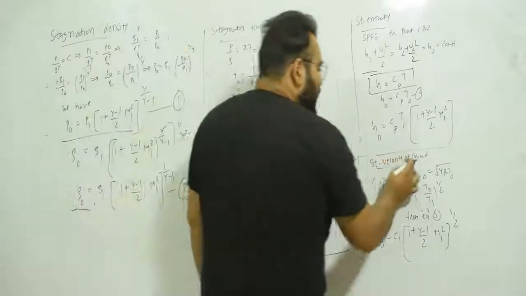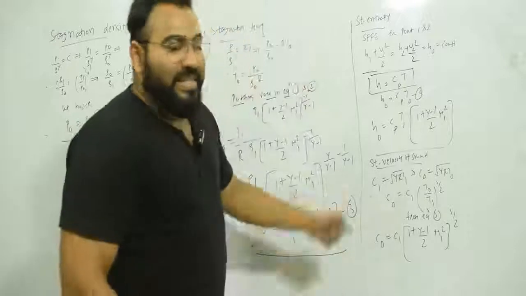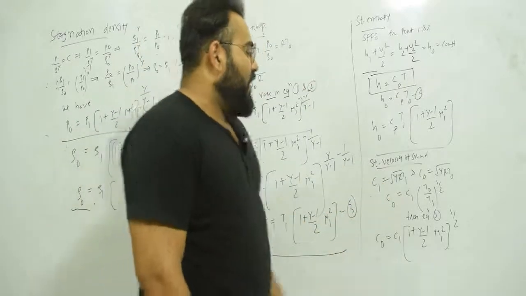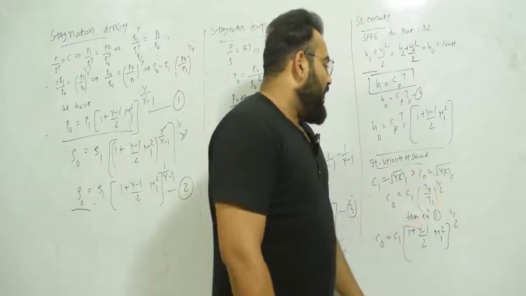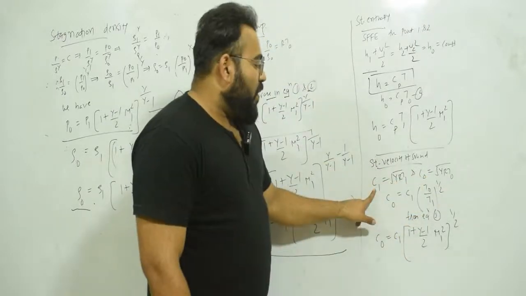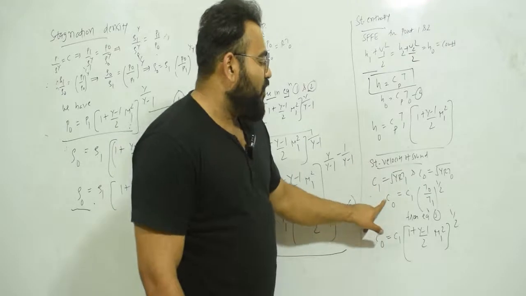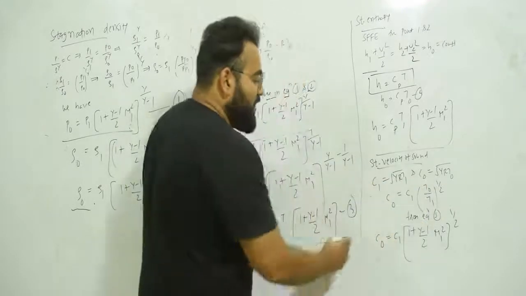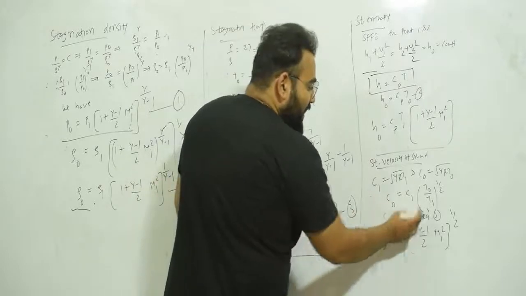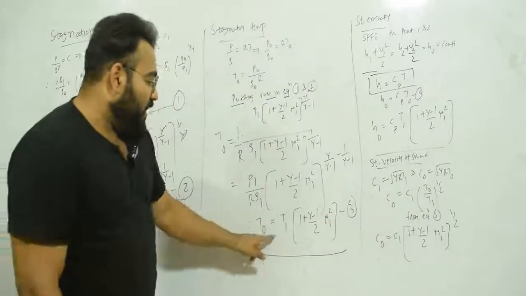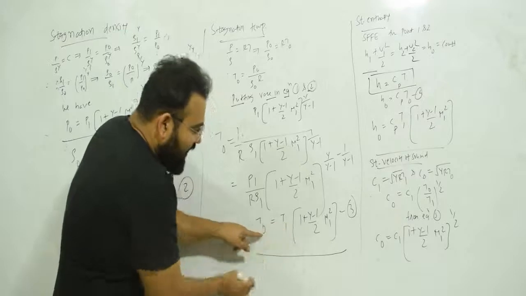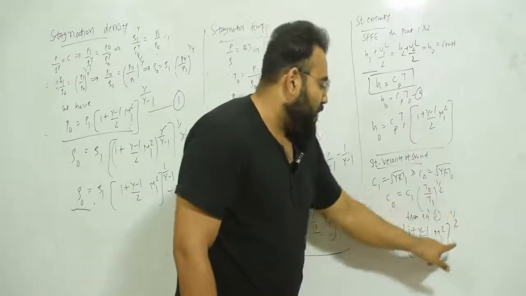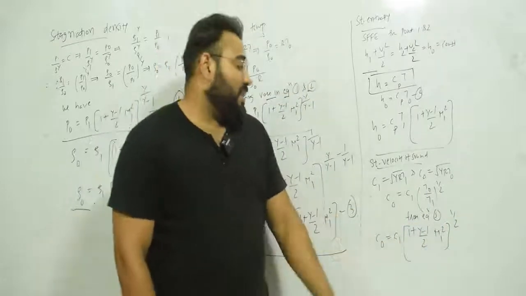Now stagnation velocity of sound. So we know that C is equal to under root of gamma RT. So can I write C1 is equal to under root of gamma RT1 and C0 is equal to under root of gamma RT0. So if I take C0 upon C1, therefore C0 is equal to C1 (T0 upon T1) raised to 1 by 2. So C0 as it is, C1 as it is, and in place of T0 upon T1 I put this over here. So I can write (1 plus (gamma minus 1) by 2 M1 square) raised to 1 by 2. So this is the stagnation sound velocity.